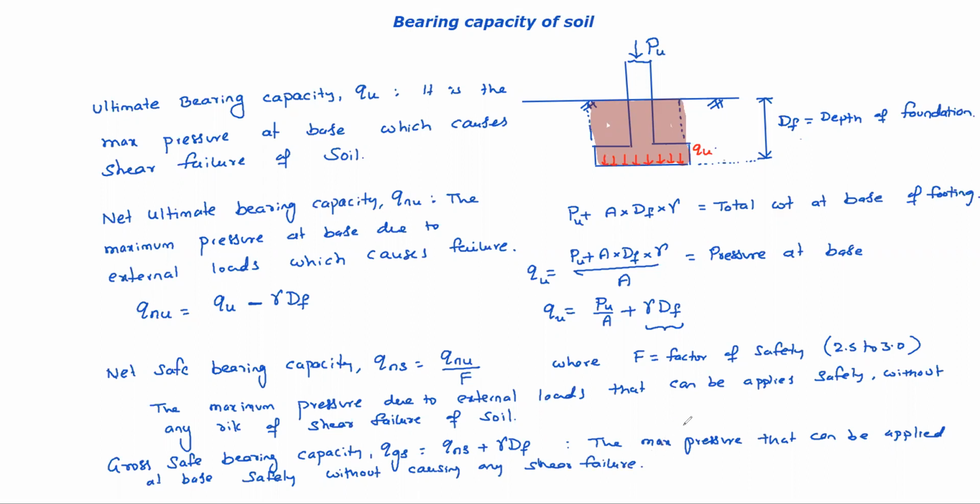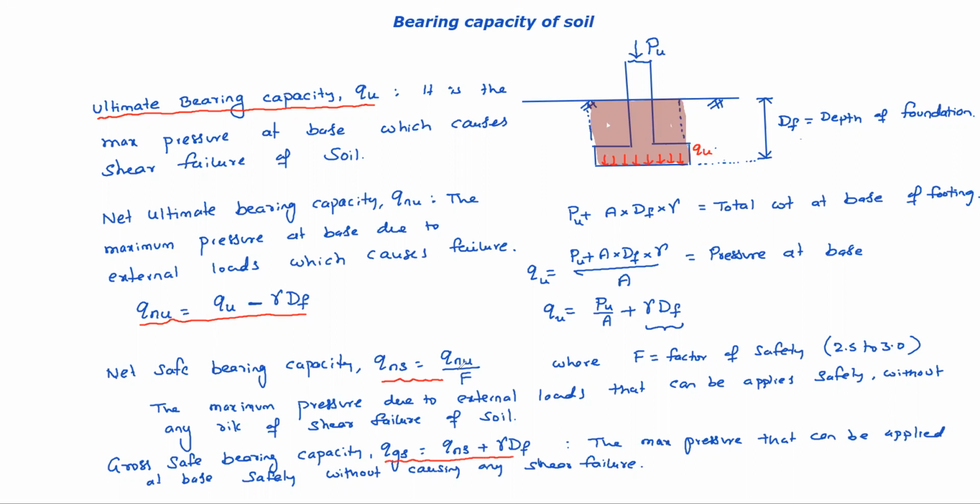Okay, so these are the terms you need to understand: net ultimate bearing capacity, net safe bearing capacity, and gross safe bearing capacity. QU, QNU, QNS, and QGS.